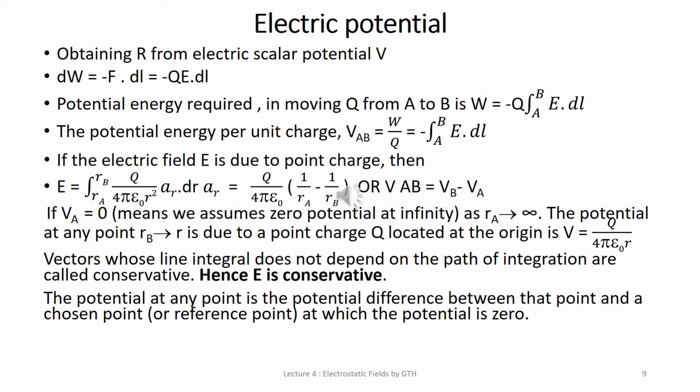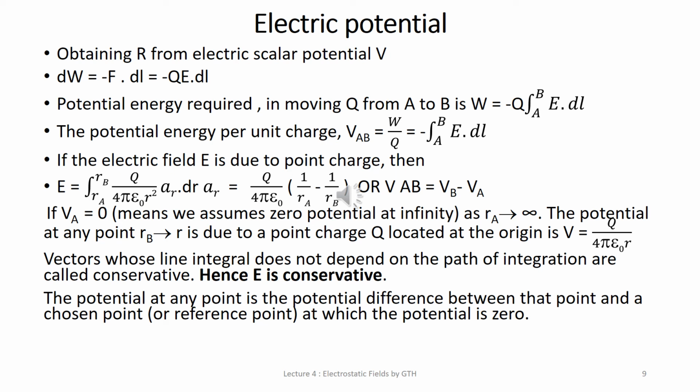Force F is equal to Q into E, which is substituted in the expression for dW. dW is the work done in moving a charge from point A to point B. Since work done is force into displacement, F is substituted by Q into E dot dl, where dl is the displacement.